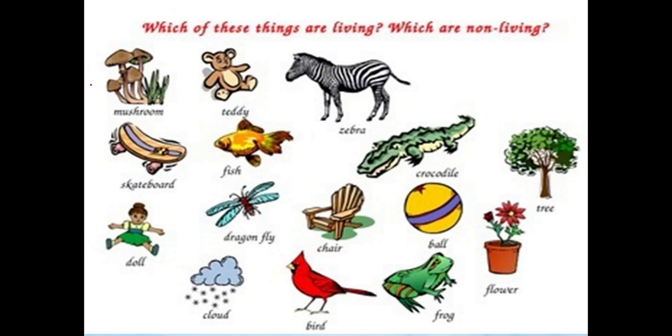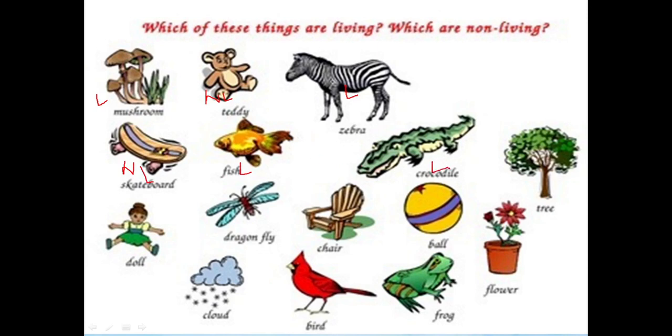Here first is the mushroom. So mushroom is a living being as it can breathe, it can grow. Teddy, it can't breathe, it can't move, it can't grow, so that is non-living. Zebra, it breathes through the lungs, so it is living, it can move. Skateboard is non-living. Fish, it has gills, it can breathe, it can grow, it can move.